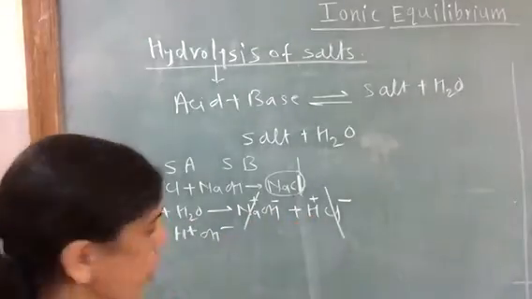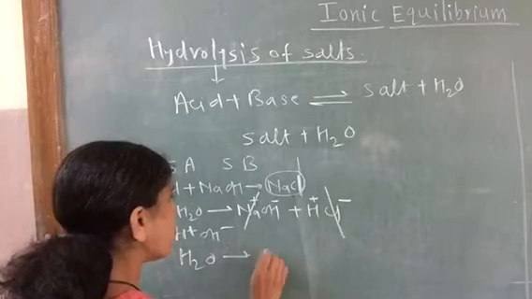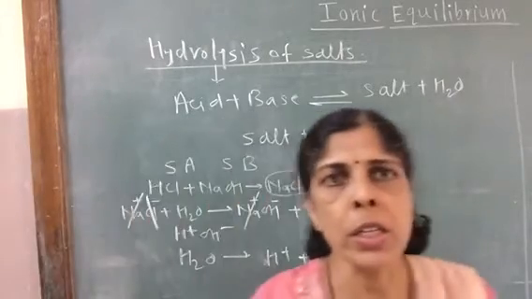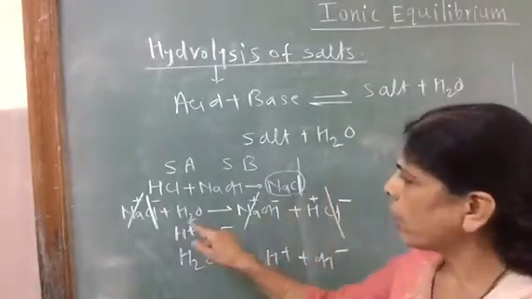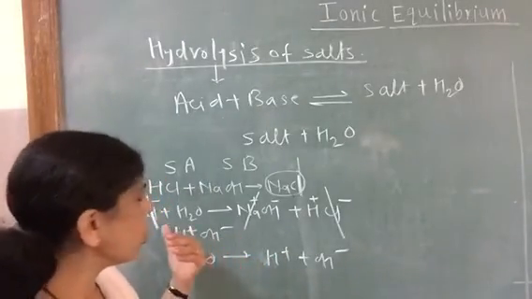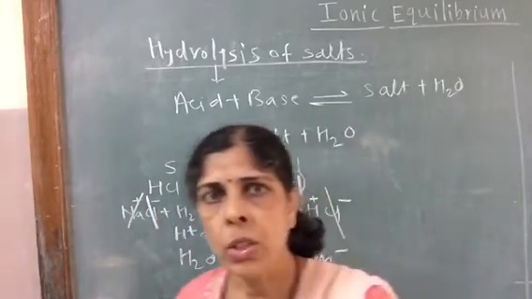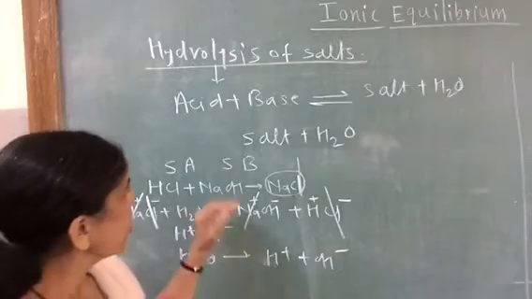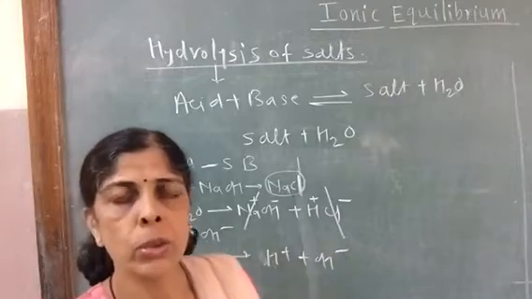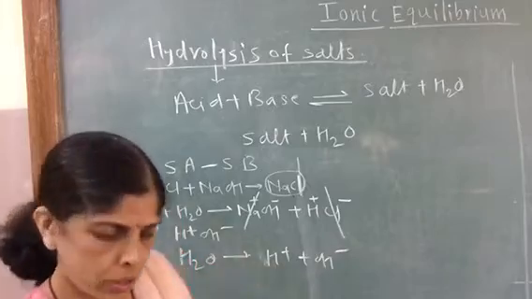and we will again have H2O giving H plus plus OH minus. This means the H plus and OH minus ion concentrations remain the same as in the beginning. The addition of salt is not affecting the neutrality of water. So we can say in general, salts of strong acid and strong base do not undergo hydrolysis, because ions of the salt are not reacting with ions of water.